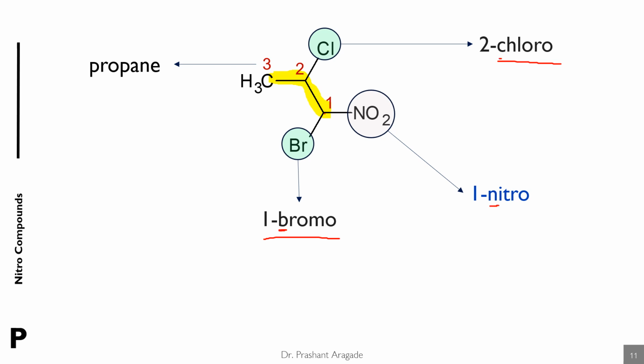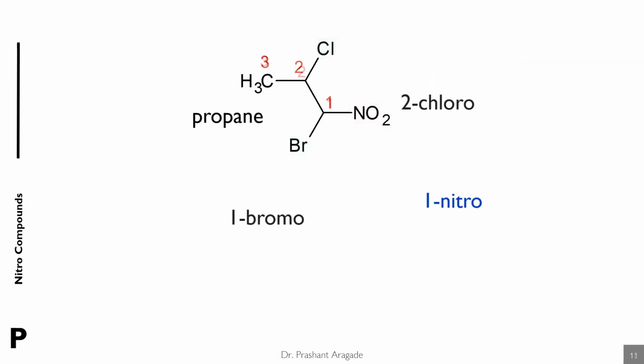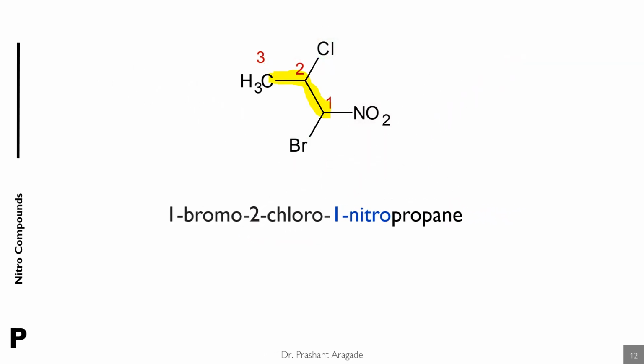So the name of this compound is 1-bromo-2-chloro-1-nitropropane. So remember, whenever different substituents are present, then you have to arrange the substituents according to the alphabets.